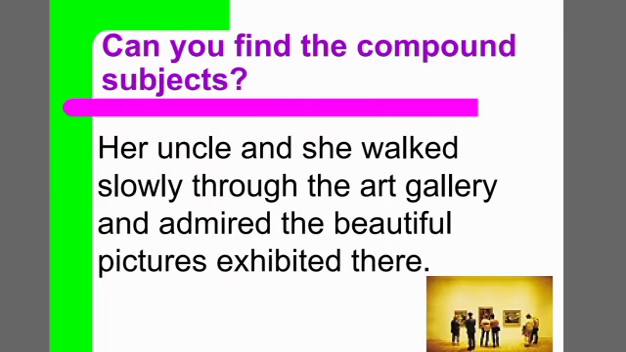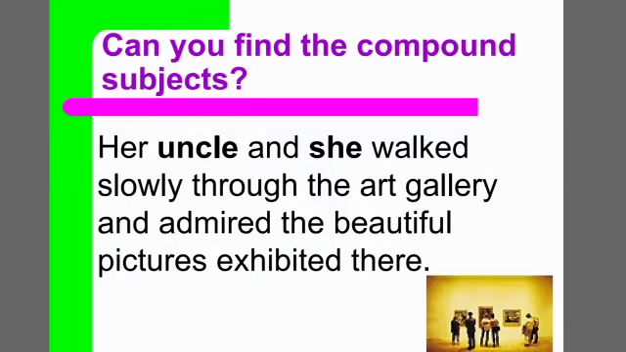Similarly, her uncle and she walked slowly through the art gallery and admired the beautiful pictures exhibited there. We have to identify the verb in the sentence to find out the subject. Who walked? Her uncle and she. Who admired? Her uncle and she. That means this is the subject part in the sentence.